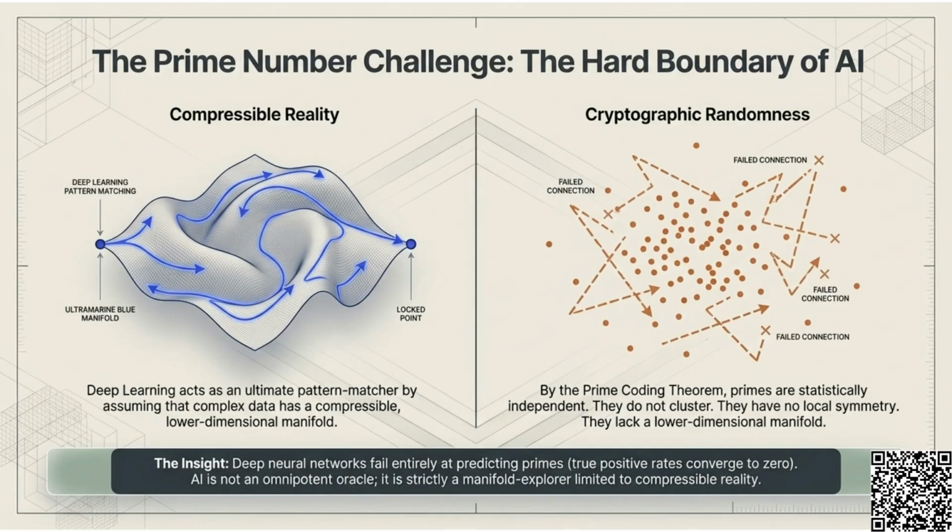The prime number challenge reveals AI's hard boundary. Deep learning acts as a pattern matcher on compressible reality. However, primes are cryptographically random and lack lower-dimensional symmetry. AI is a manifold explorer and fails entirely at predicting true random sequences.